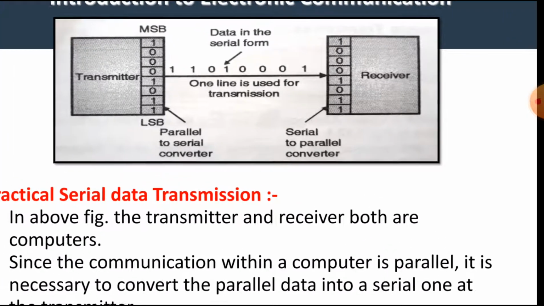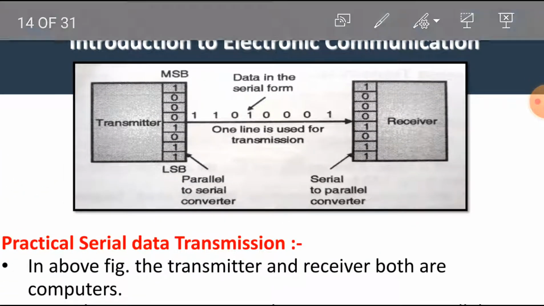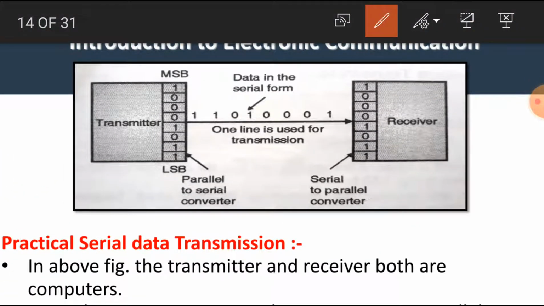What happens in this diagram? This is a computer and the computer uses the parallel data transmission technique. Hence, the data is available here in parallel mode. So, a parallel to serial converter is required which converts this parallel data into serial.